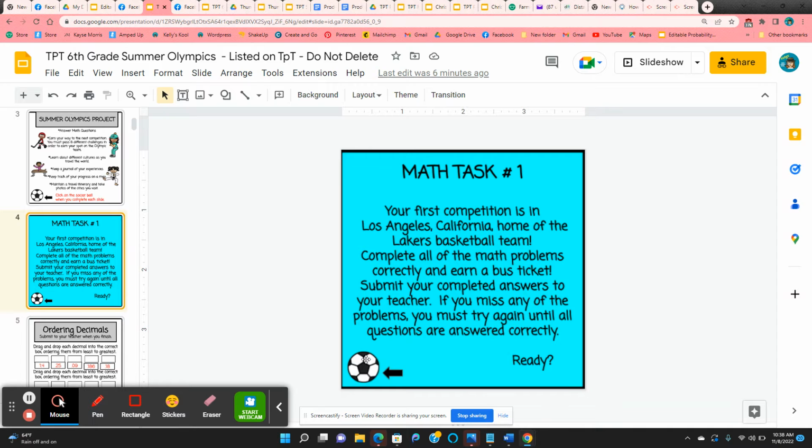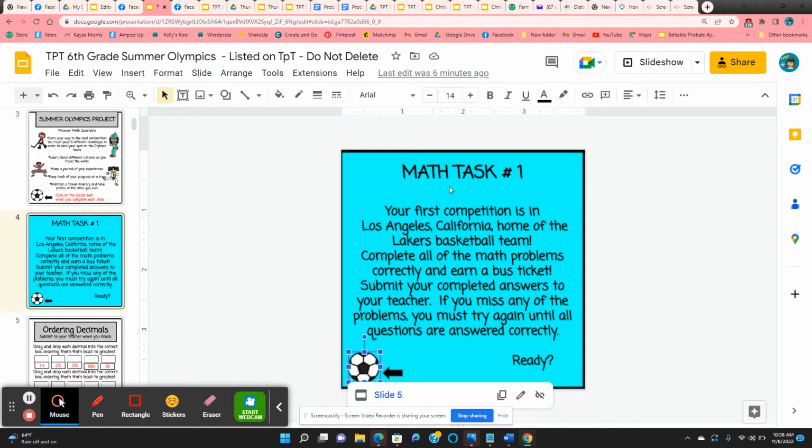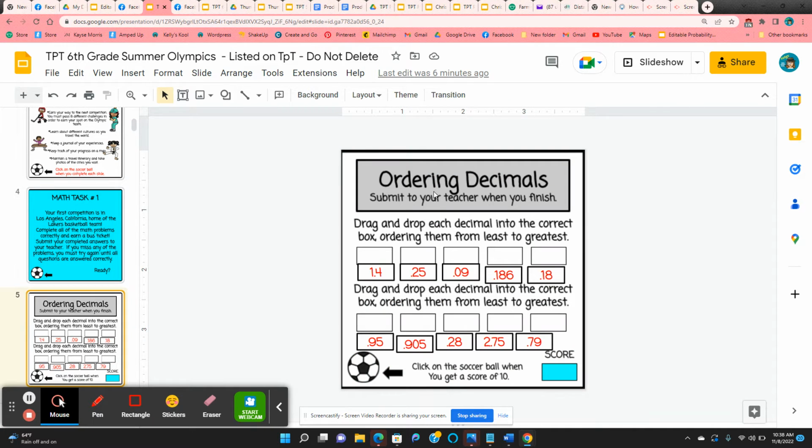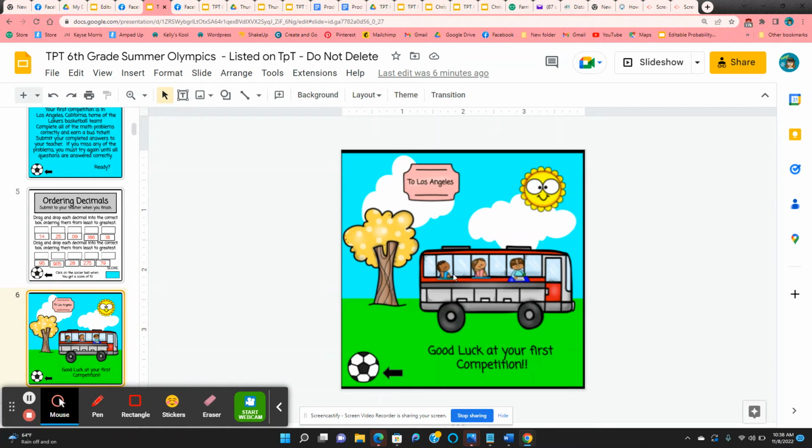The first task, they're first a qualifying event in Los Angeles. They're going to order these decimals in order from least to greatest. When they get a score of 10, that means they've got them all correct. They move to the next slide, which shows that they earned their bus ticket to Los Angeles.